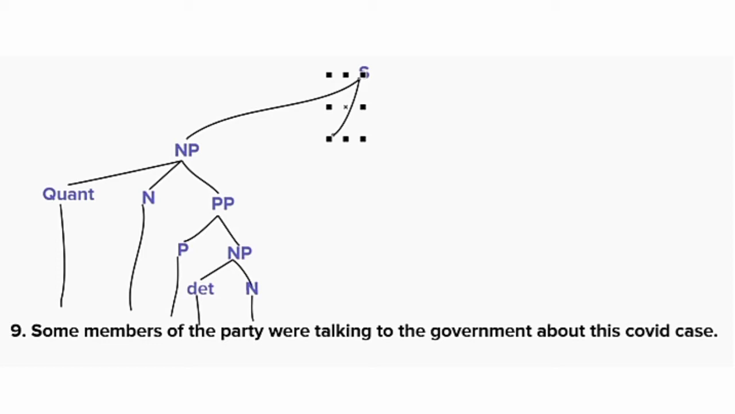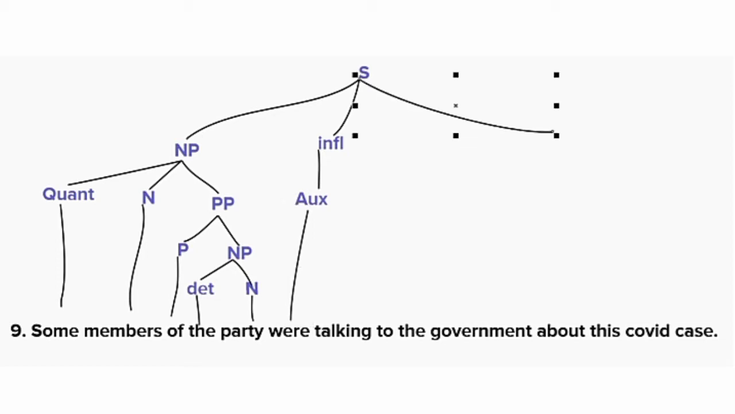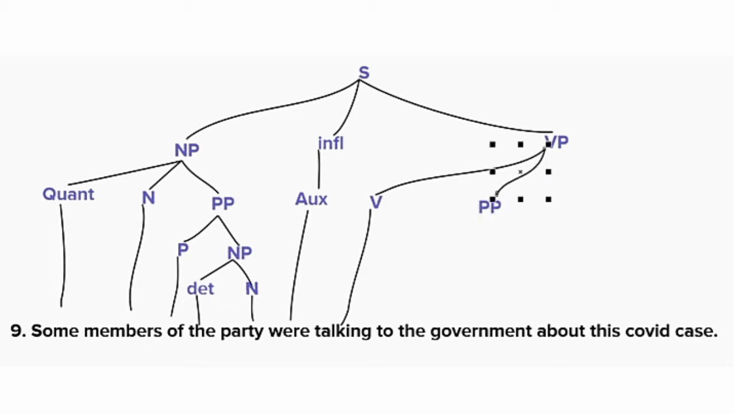And next we have inflection. Inflectional, here we have auxiliary. The auxiliary is were. Were as a past indicator here. Then next to the verb phrase, talking is a verb here, and then in a verb phrase we have two modifiers, that is a prepositional phrase to and prepositional phrase about.